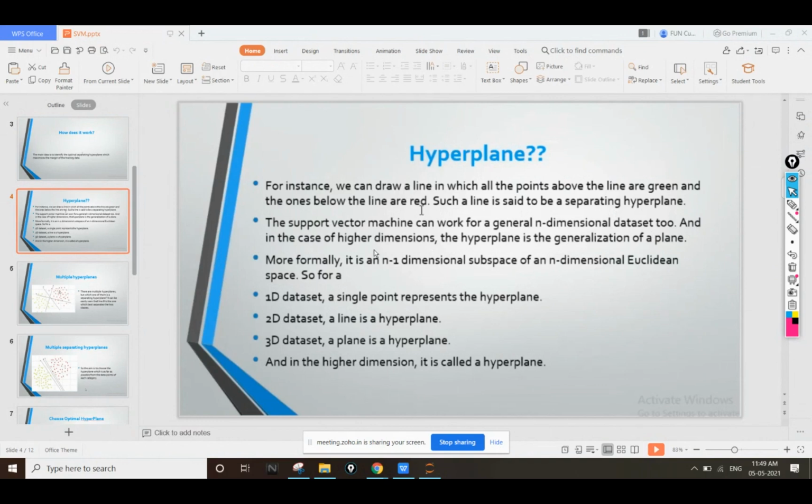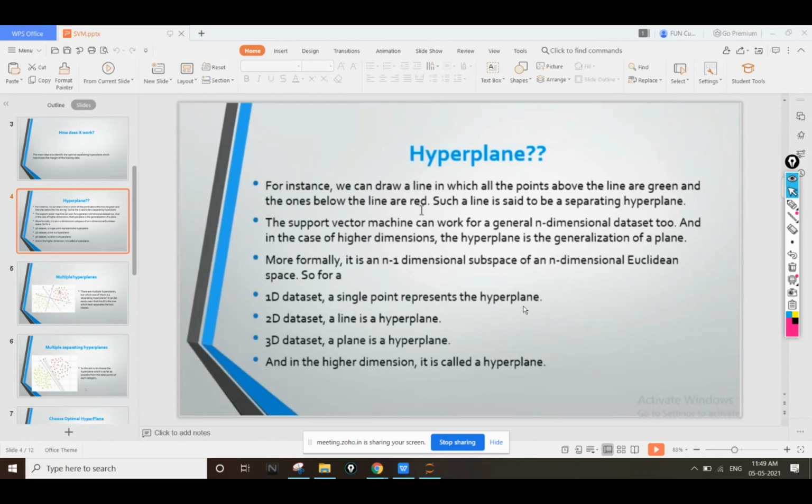Okay, and in case of higher dimension, the hyperplane is generalized for a plane. The hyperplane is known as a single plane. More formally, in a one-dimensional subspace, the n-dimensional equivalent space so far. So देखिए, what if we have 1D data? In 1D data, a single point represents the hyperplane.